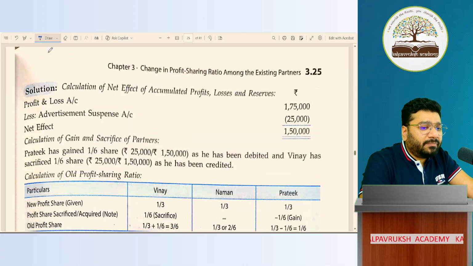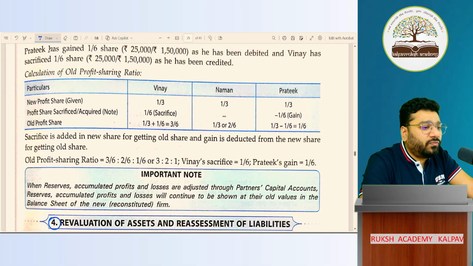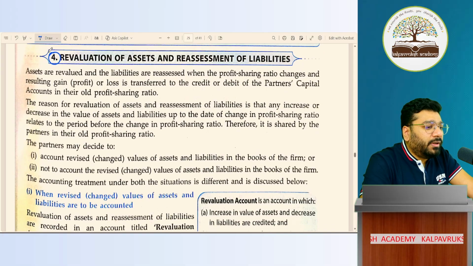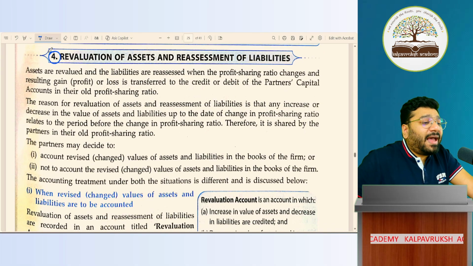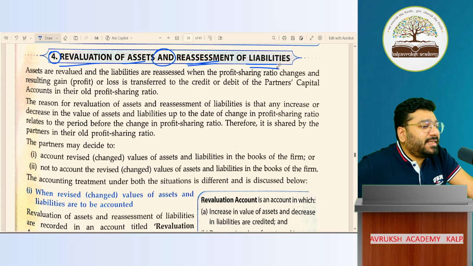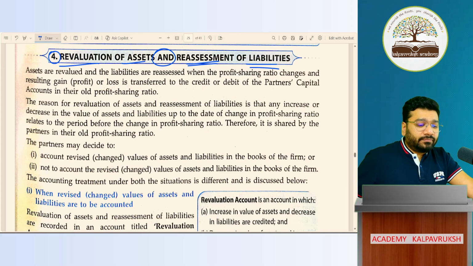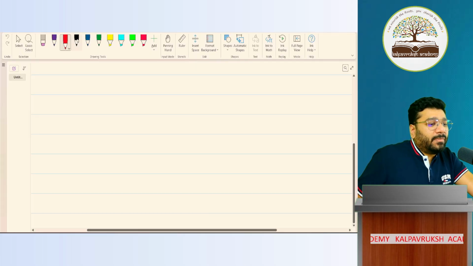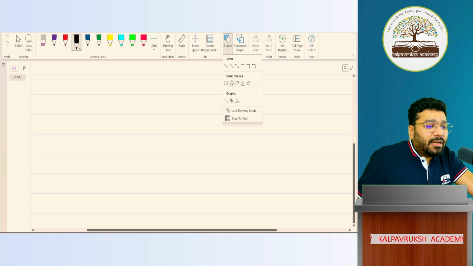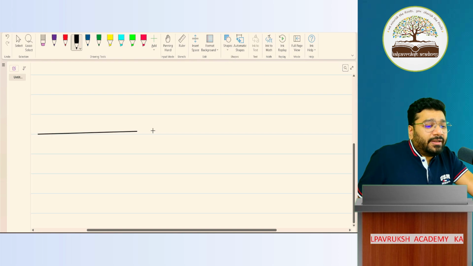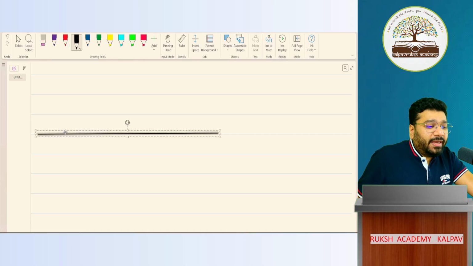This is on page number 3.25. The concept name is revaluation of assets and reassessment of liabilities. Now, we're going back to the same example. Which example? Tasty Bites. Okay.